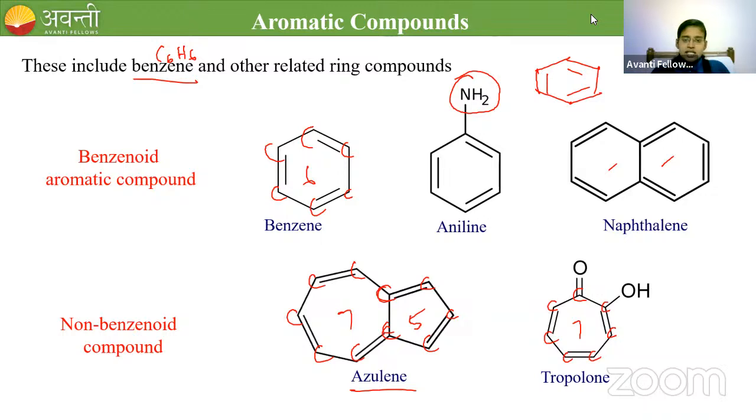Shall I go for the last classification, which is heterocyclic aromatic? From the name itself, you can understand what a heterocyclic aromatic is. It will be an aromatic compound, but one heteroatom will be present. You may ask me, ma'am, what is meant by an aromatic compound? How to find out whether a compound is aromatic or not? There are some criteria which I will discuss with you at the end of the lesson, under the topic aromaticity.